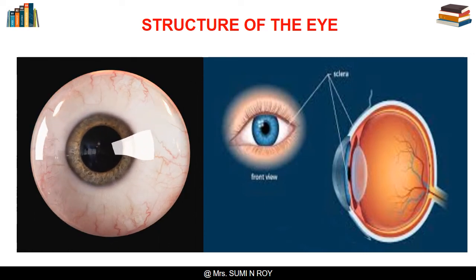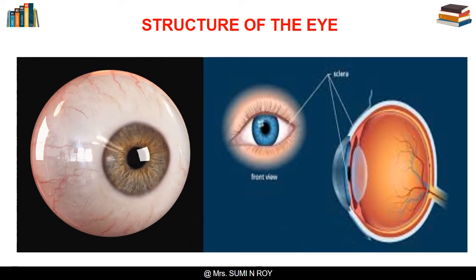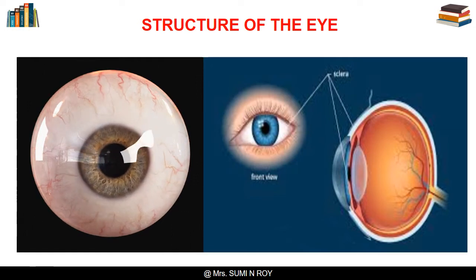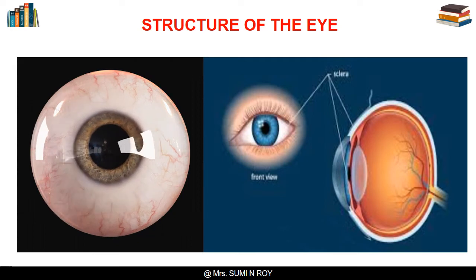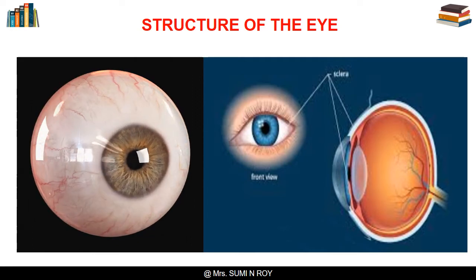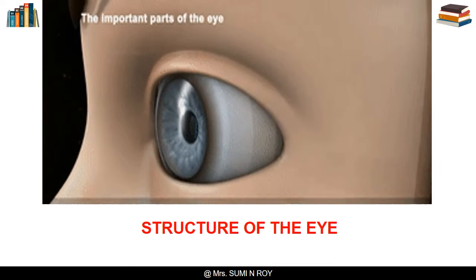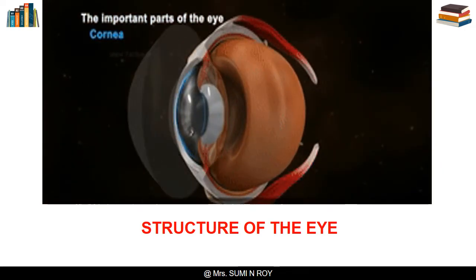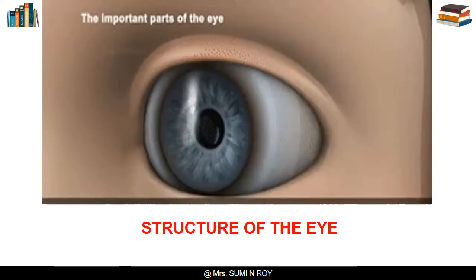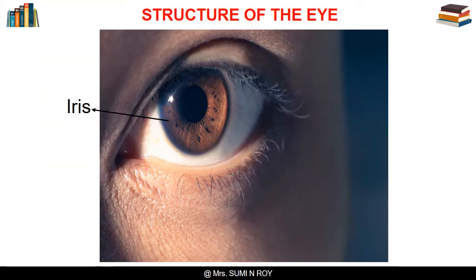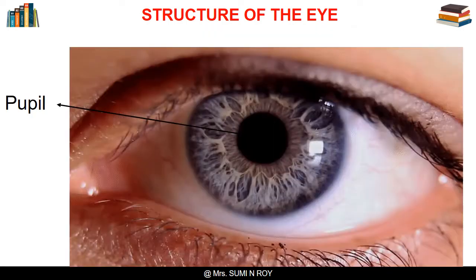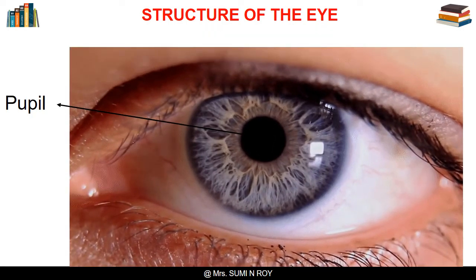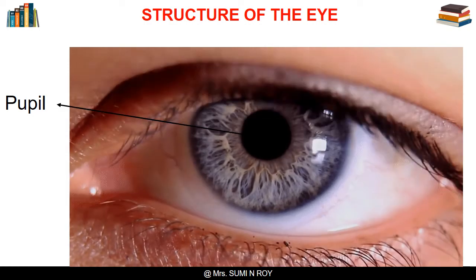The eye is enclosed in a nearly spherical eyeball. A protective white membrane called the sclera covers most of the eyeball. The eyeball has a small bulge at the front which has a transparent membrane over it called the cornea. Behind the cornea lies a colored disc-shaped diaphragm called the iris. The iris has a small opening called the pupil.